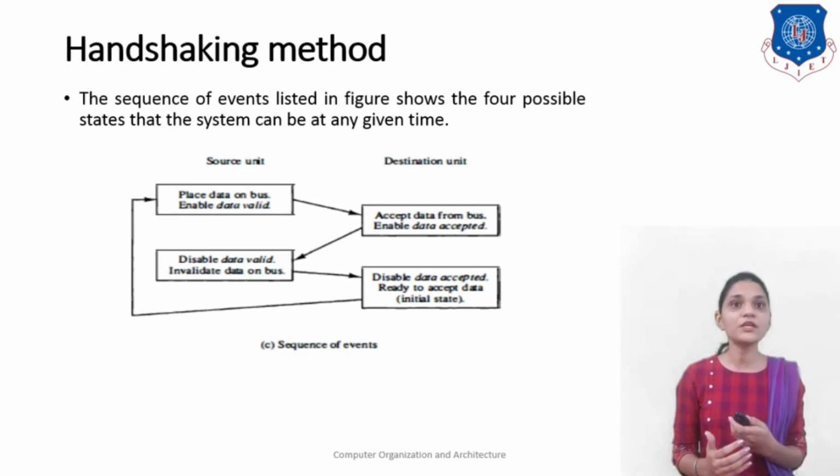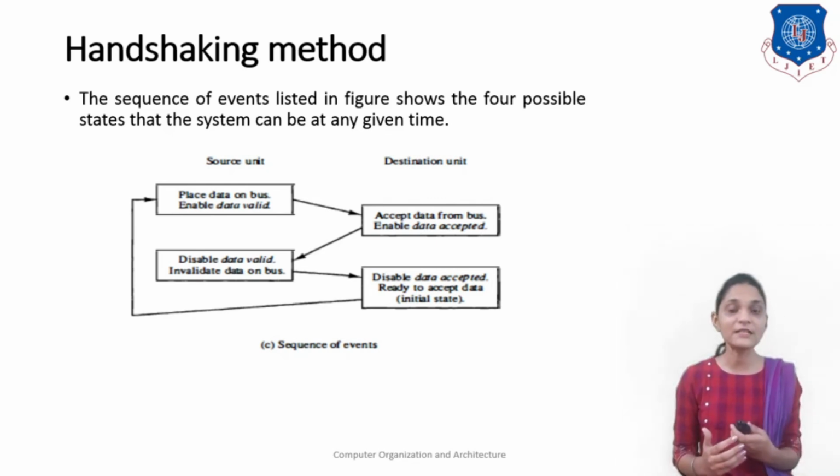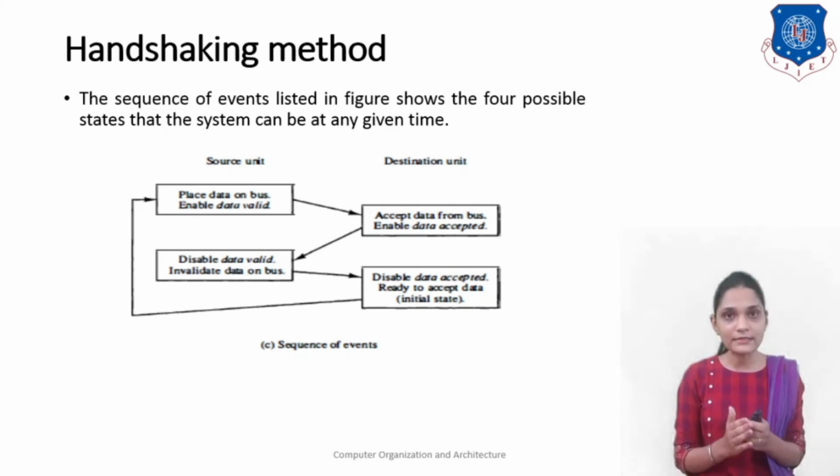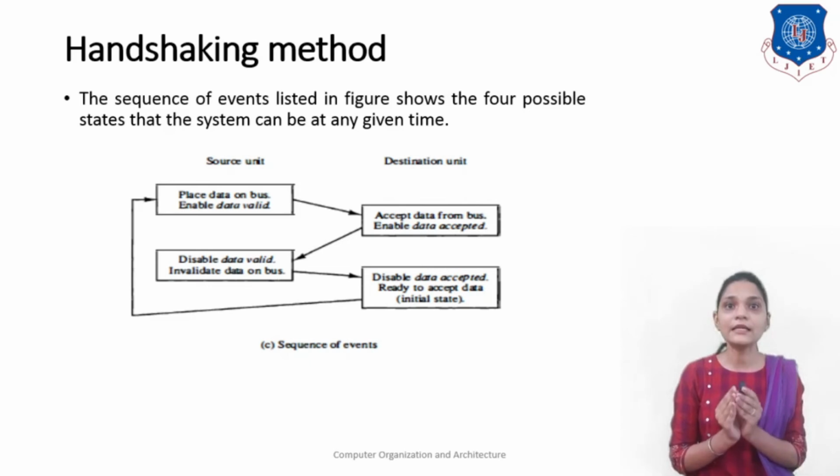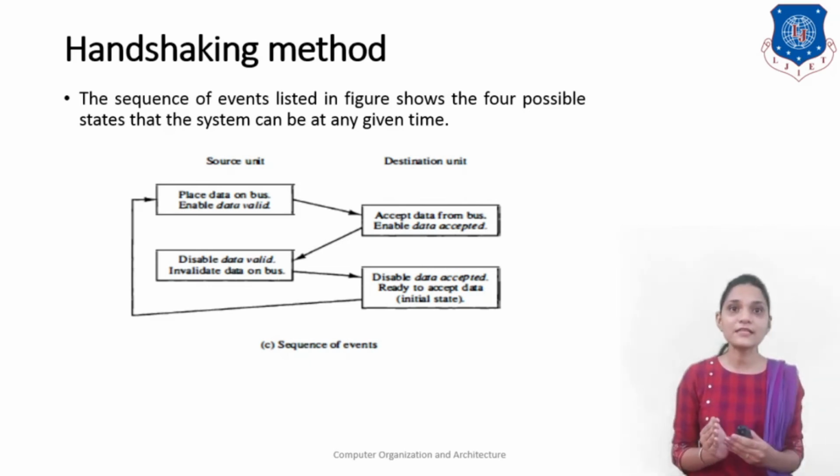Then the destination unit will accept the data from the bus and enable the data accept signal, and at the same time, responding to this, the source unit will disable the data valid signal and invalidate the data on the bus. Next, the destination unit disables the data accept signal and is ready to accept data for the next step. So in this way you can represent the flow of your task.